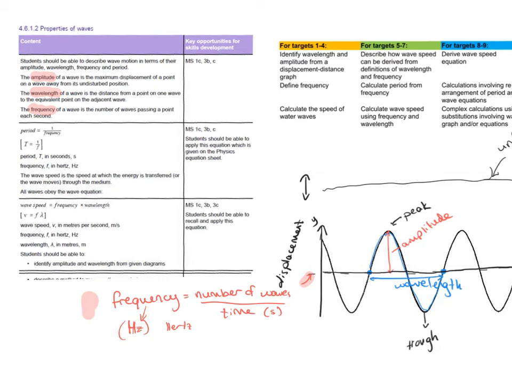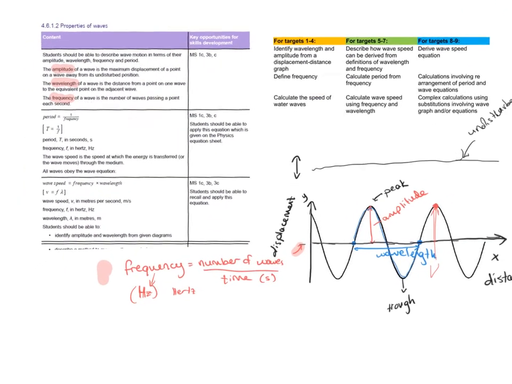If I look at the diagram as well, I can measure how many waves are going up and down at this point, for example, for 1 minute, and then use the number of waves divided by 60 seconds, which is 1 minute, to find out how many are going through that point. We'll do example questions on that for you to understand it more. And then the next bit is the period, which is linked directly to the frequency.